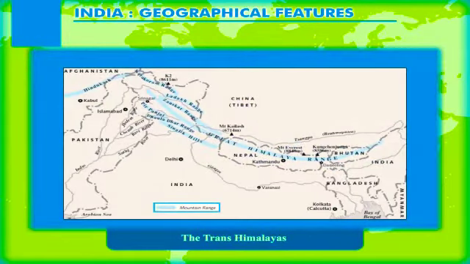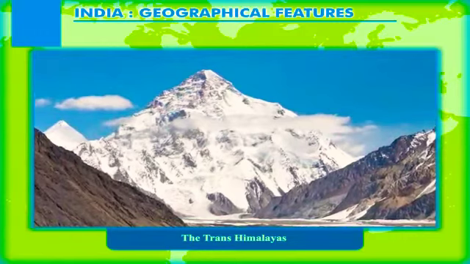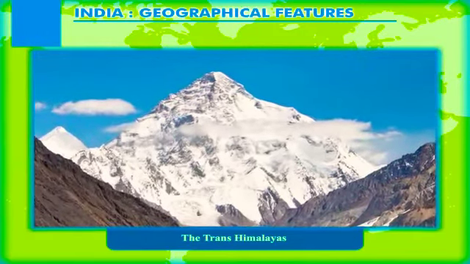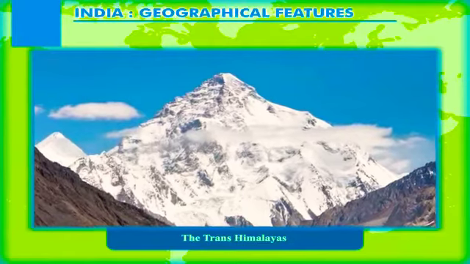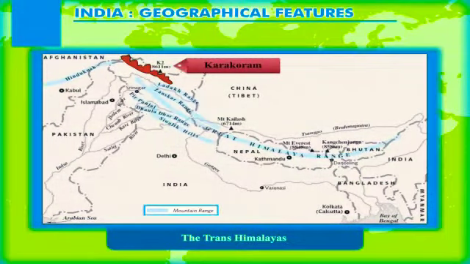The Trans-Himalayas. The Trans-Himalayas comprise of 3 small mountain ranges: the Karakoram, the Ladakh, and the Zaskar ranges. The Karakoram range, that runs almost parallel to River Indus, has the world's second highest peak, Mount K2 or Mount Godwin Austen. Along with several other high peaks, it is also the land of some glaciers like the Siachen and Biafo glaciers. These are the second and the third longest glaciers outside the polar region. The Karakoram Pass, connecting India and China, also lies in this range.